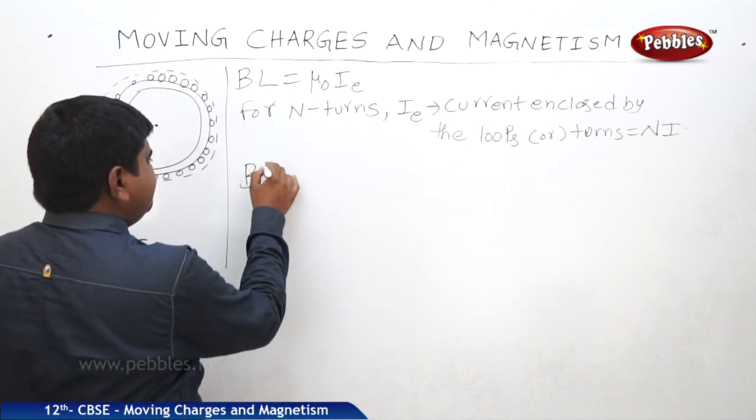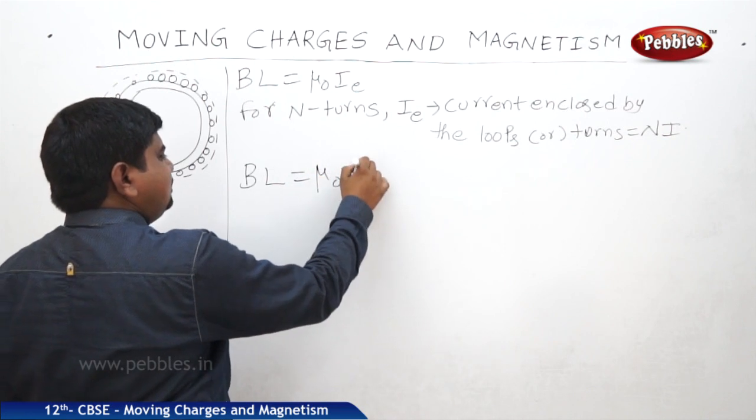So therefore B L is equal to mu naught N i.